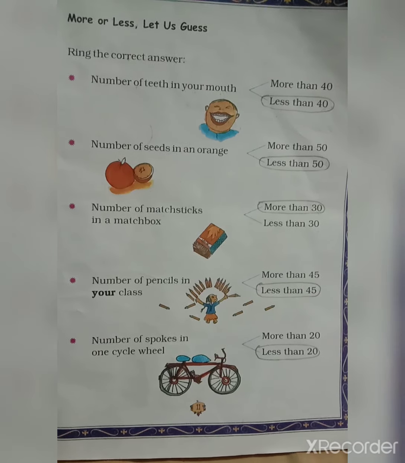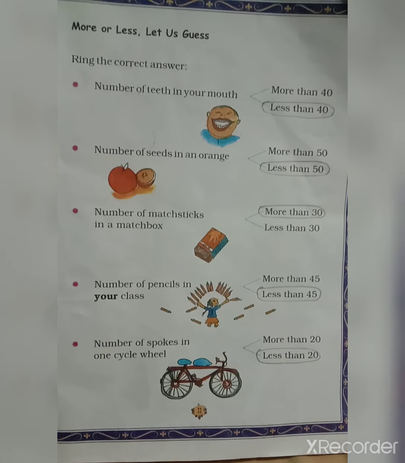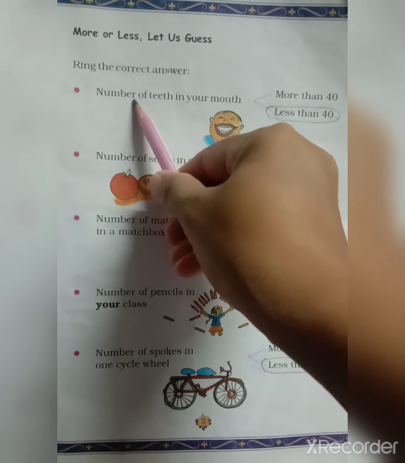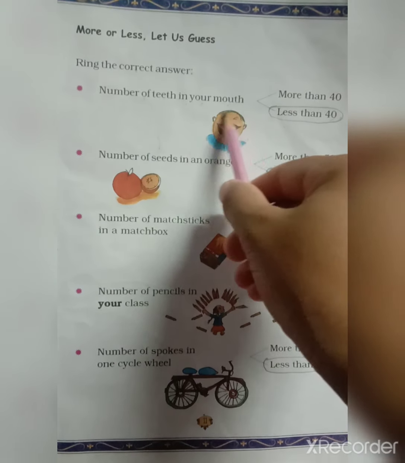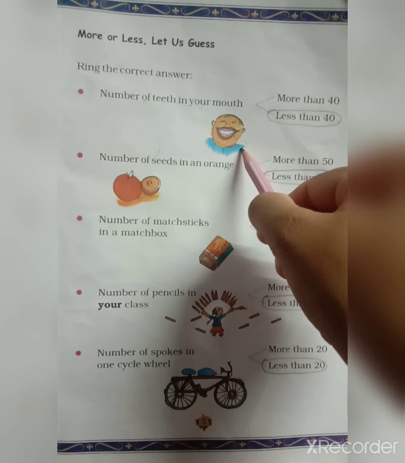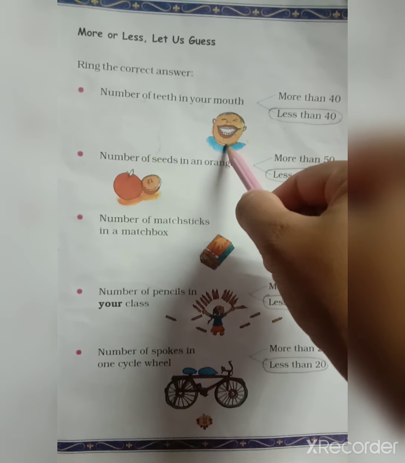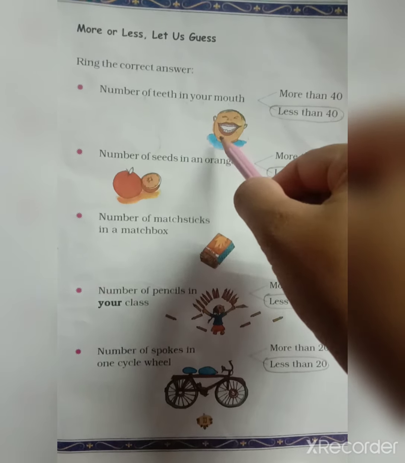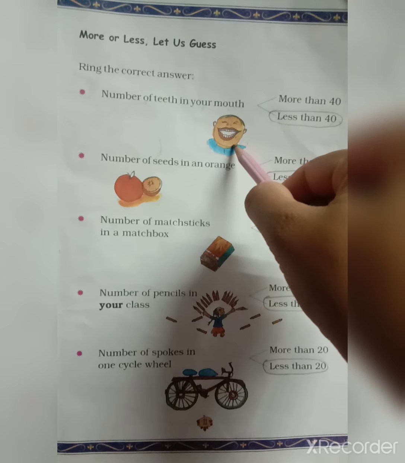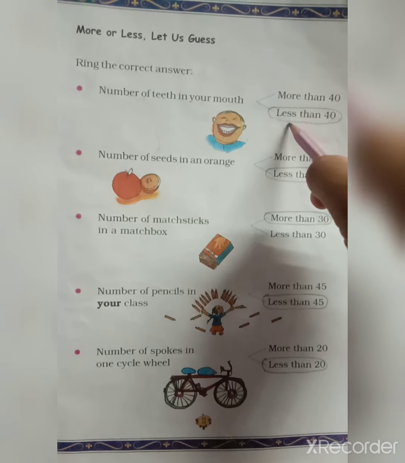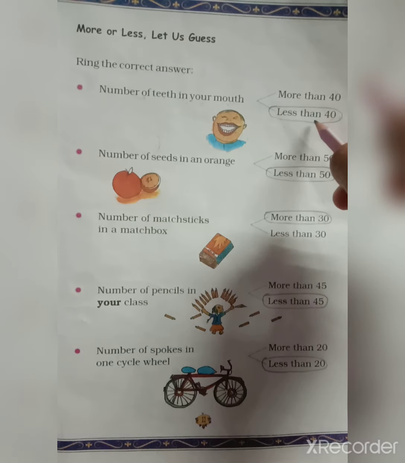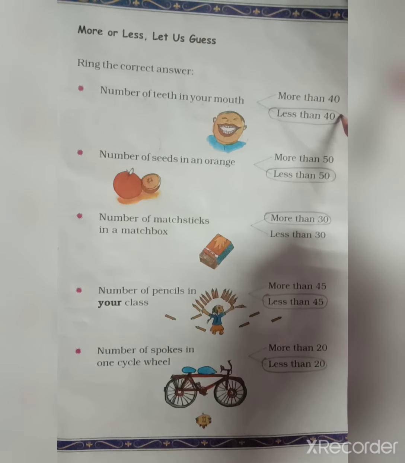Ring the correct answer. First, the number of teeth in your mouth. So this is the picture of a boy. How many teeth does he have in his mouth? More than 40 or less than 40? Answer is less than 40.